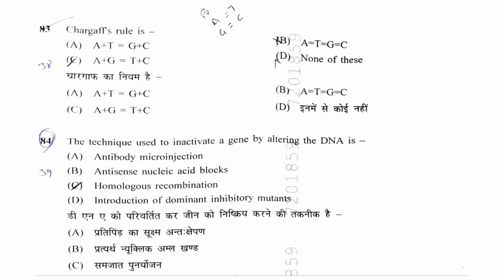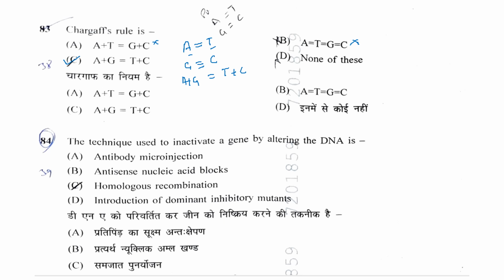Chargaff's rule: is A plus 2T equal to G plus C? Even if you don't know Chargaff's rule, we know that A is bonded with T and G is triple bonded with C. So A plus G will always be equal to T plus C. This is Chargaff's rule. These other statements are not right, this could not be the option. A plus 2T equal to T plus 2C is also a false statement.